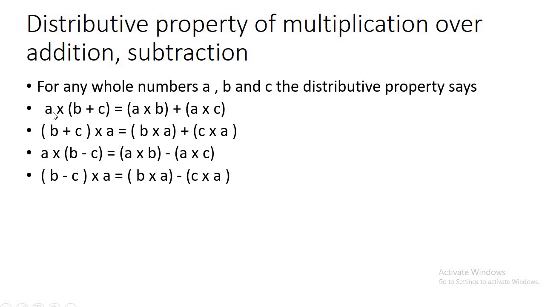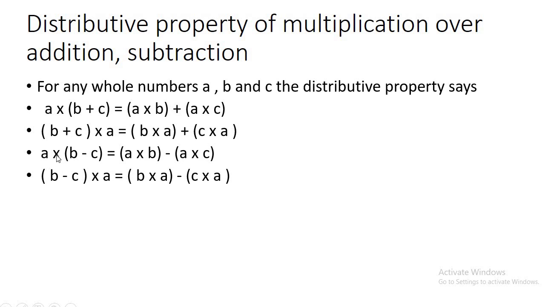In the same way, whether a is in the pre-multiplication or in the post-multiplication, the rule remains the same, that in first bracket we will take b multiplied by a, and in second bracket we will take c multiplied by a, and we will separate both the brackets by this plus sign.